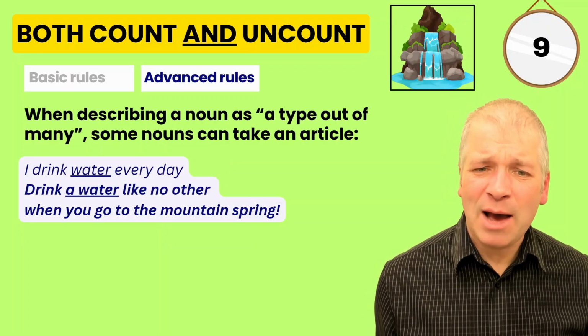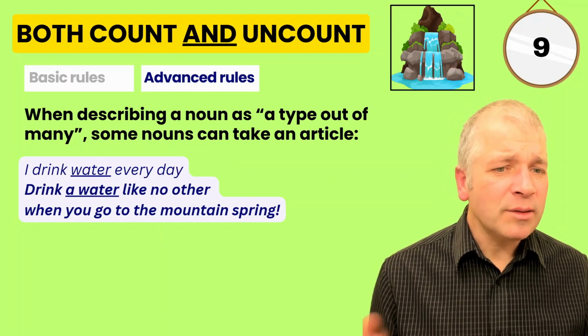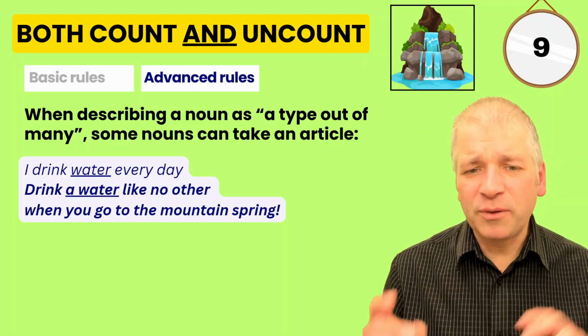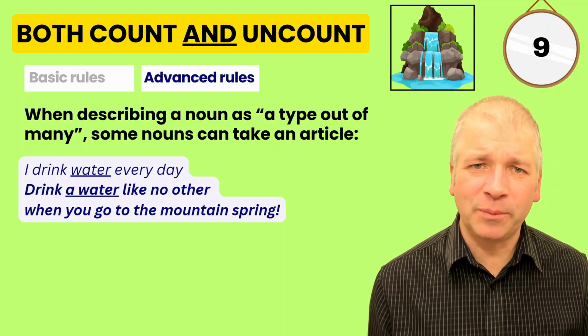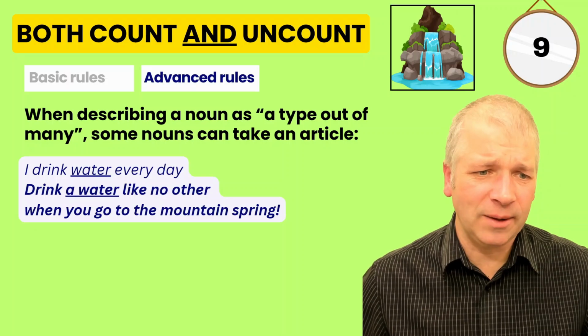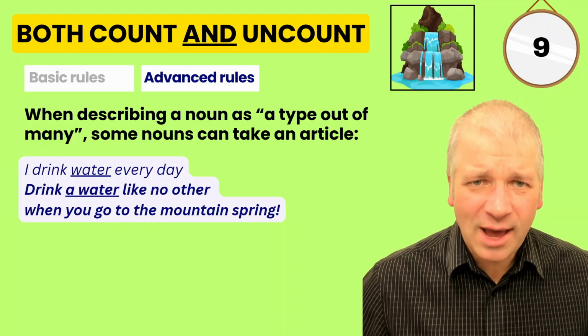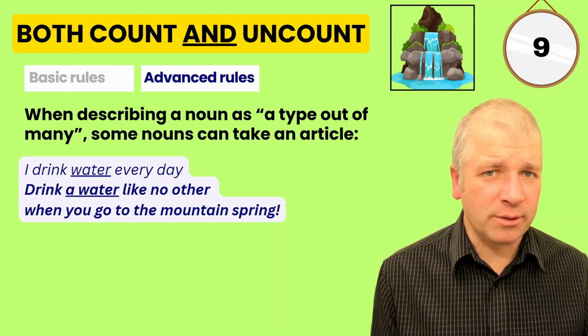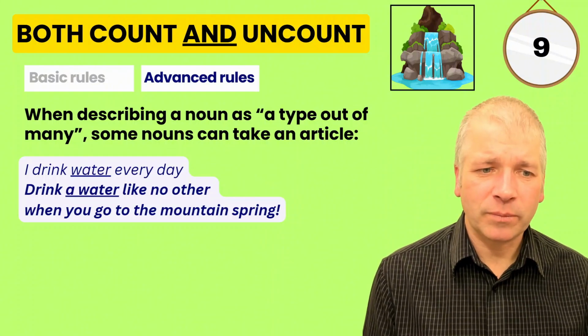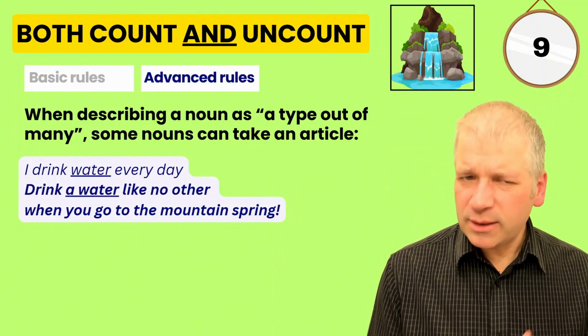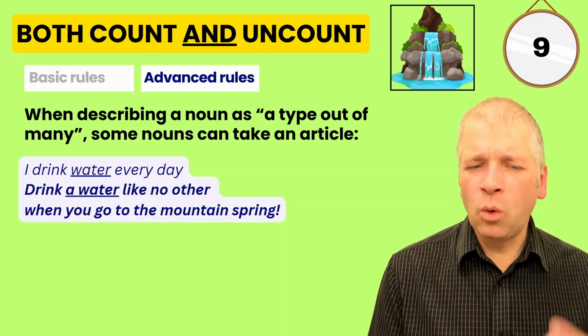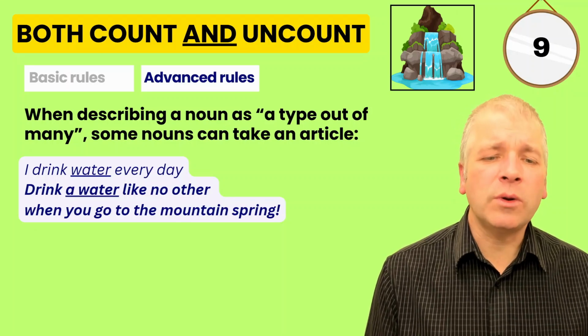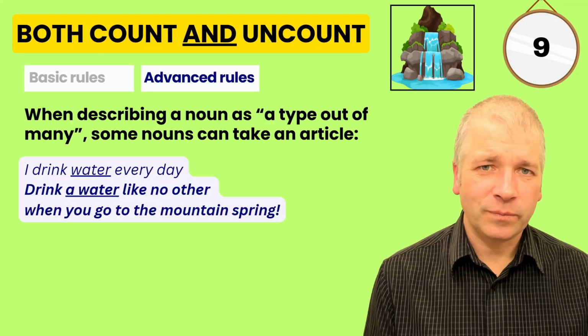When describing a noun as a type of many, some nouns can take an article before them even if they're uncountable. Let's look at what happens to water here. I drink water every day. This is the common usage where it's uncountable. But consider the next sentence. Drink a water like no other when you go to the mountain spring.